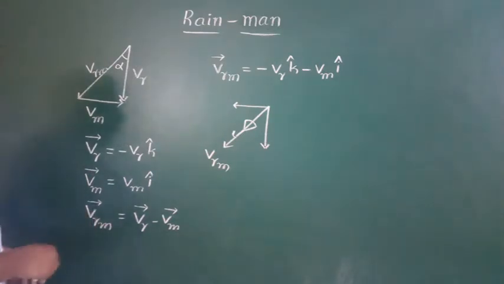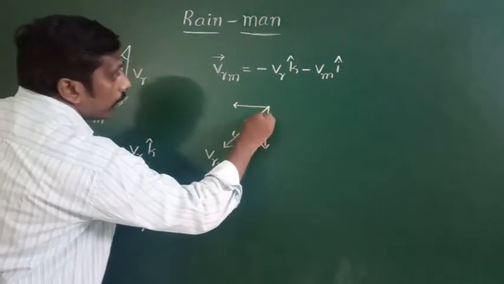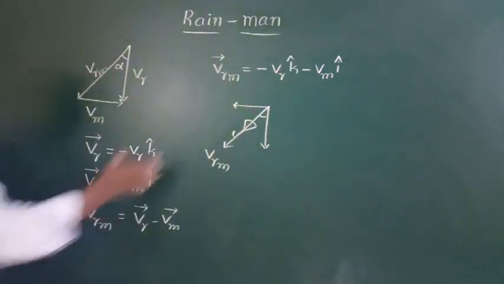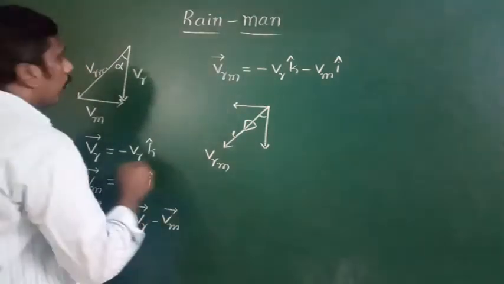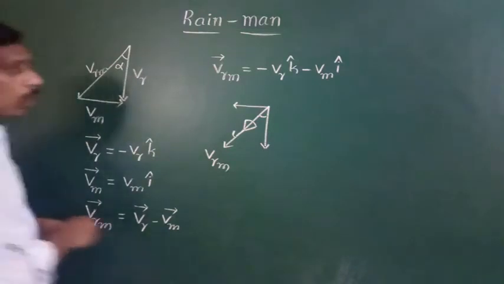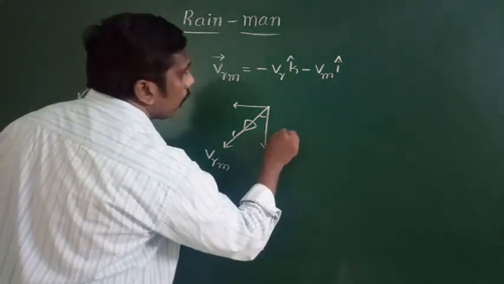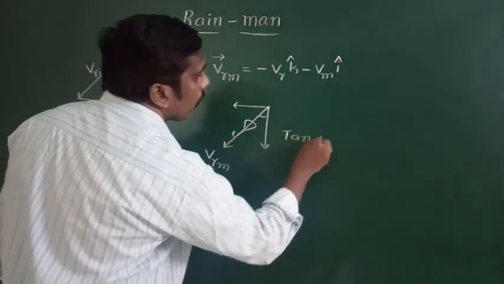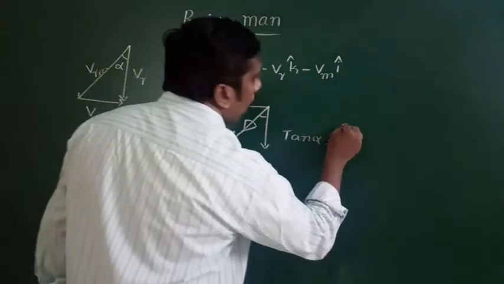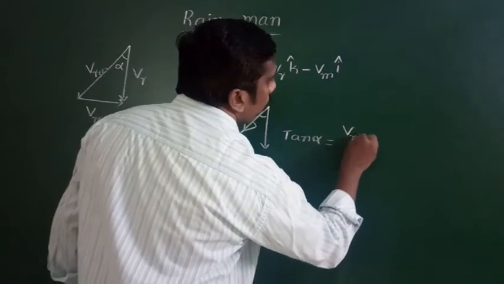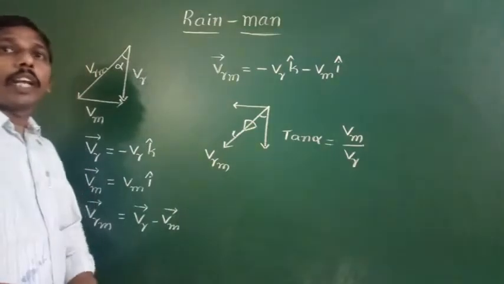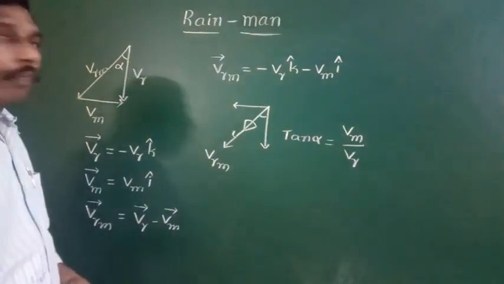So what angle must he keep it? Vertical. If this angle is taken as alpha, from this we can write tan alpha is equal to opposite side by adjacent side. Here the opposite side is the velocity of the man and the adjacent side is the velocity of the rain. To find the angle we use this formula: tan alpha is equal to Vm by Vr.